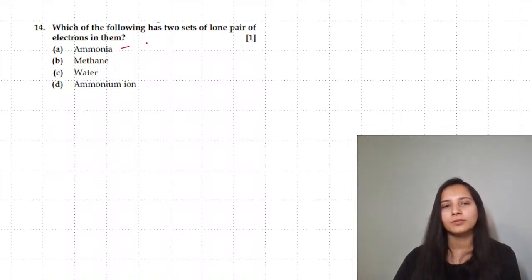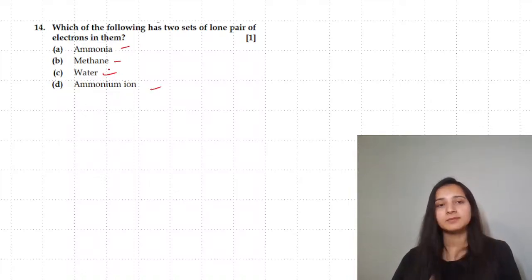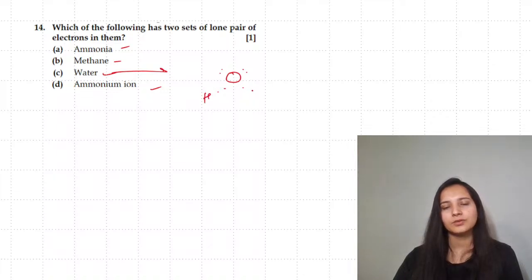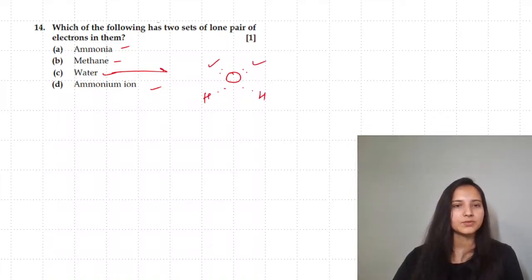So when you speak about ammonium, nothing is left. Methane, all the electrons are occupied. In water, yes. Ammonium ion, no. Ammonia has one, but ammonium has none. So water will be your answer. We have drawn the structure of water where you were having oxygen, 1, 2, 3, 4, 5, 6 and 2 hydrogens over here. So these two lone pairs were present.